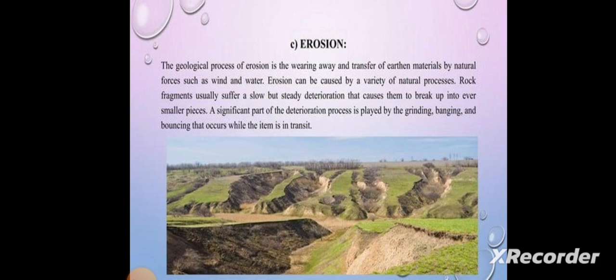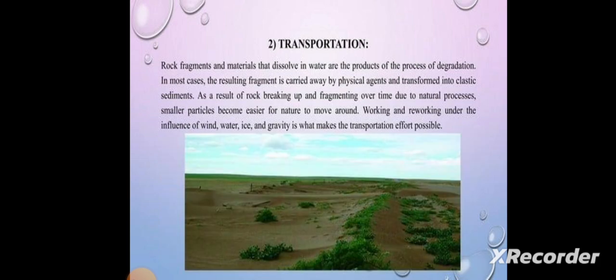Erosion. The geological process of erosion is the wearing away and transfer of the earthen material by natural forces such as wind and water. Erosion can be caused by a variety of natural forces. Rock fragments usually suffer a slow but steady deterioration that causes them to break up into ever smaller pieces. A significant part of the deterioration process is played by grinding, banging, and bouncing that occurs while the item is in transit.